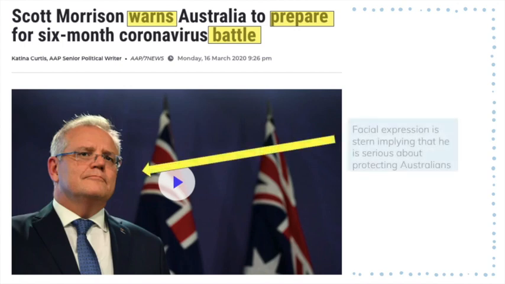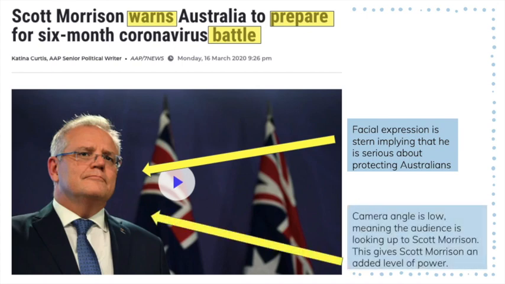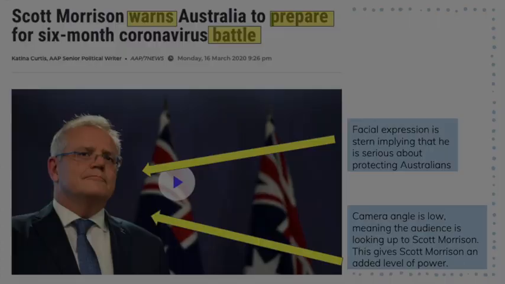We have Scott Morrison here, who has quite a stern look on his face, showing that he is serious about protecting Australians. And like with the Trump photo, it is a low camera angle, meaning that we're looking up to Scott Morrison, showing that he is the person that is in power and the person that is going to protect us who are lower down than him.